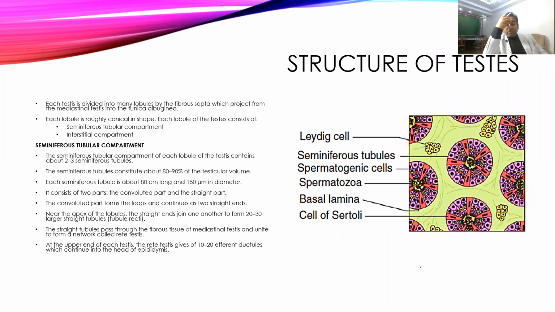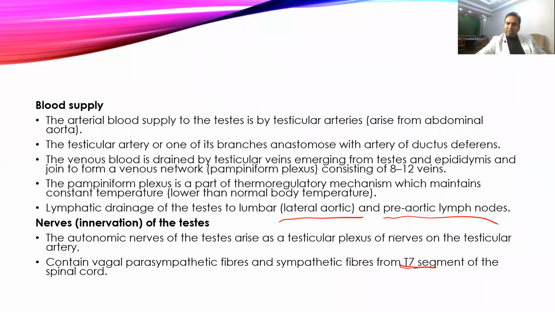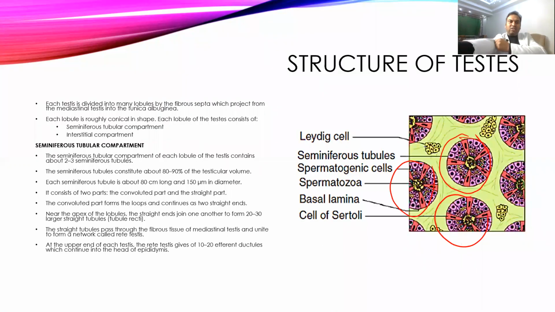Then come to the microscopic structure of the testis. When we take a histopathological section of the testis and observe under the microscope, you will see small lobules. These are called seminiferous tubules. These form small tubular structures, and if you see this diagram, all these are nothing but seminiferous tubules, and we are seeing the cross-sectional structure of these seminiferous tubules.